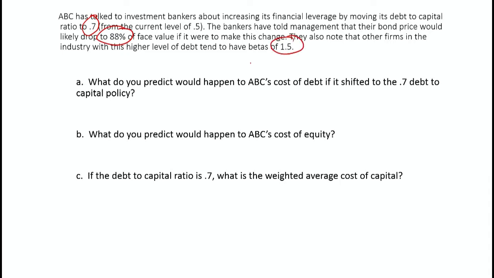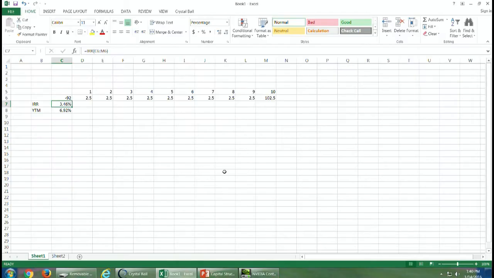All right, so what do we need? The cost of debt, KD, is equal to... all right, we go back to our Excel spreadsheet, and now if the debt to capital ratio goes to 0.7, the price of the bond drops to 88, and now the yield to maturity, the required rate of return on debt, is 7.96%. So let's put in our 7.96%.